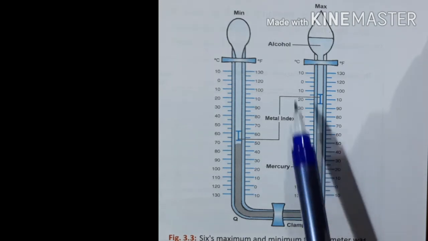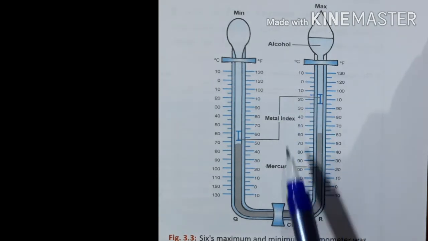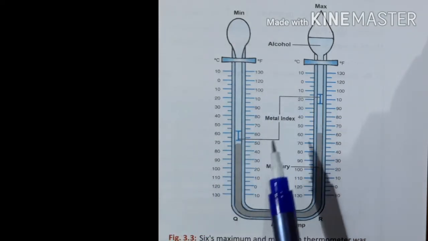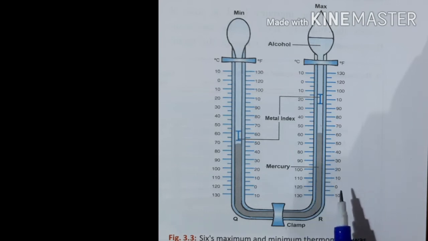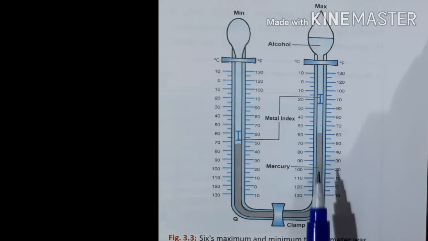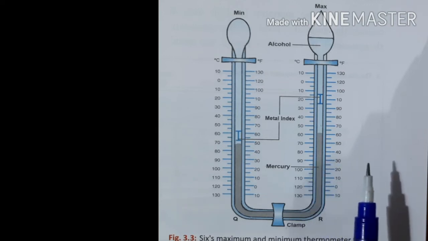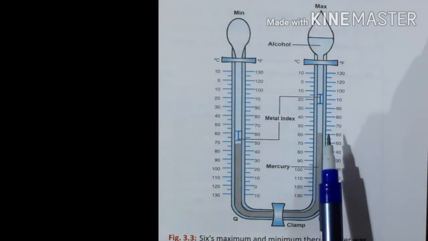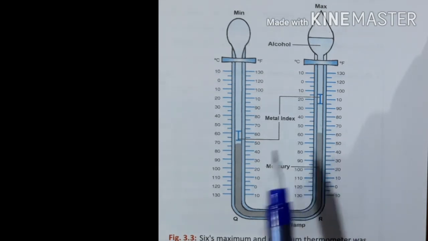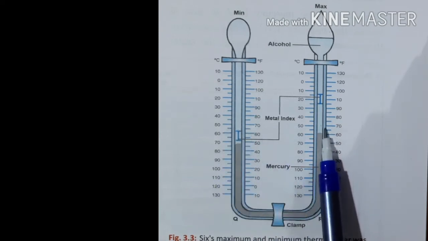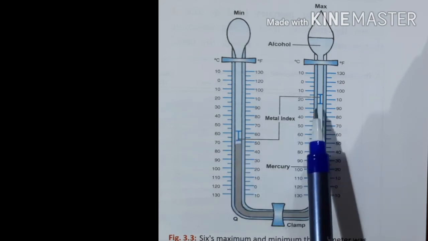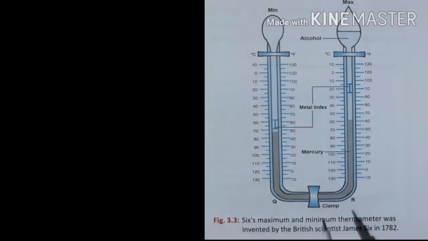And here you can find two liquids are used, mercury and alcohol. These two liquids will expand according to the increase in temperature, and they will contract according to the decrease in temperature, and both of them will not stick to the glass tube. That's why these liquids are used in the thermometer. So here this thermometer shows minimum temperature, here it is the maximum temperature, and you can find a metal index on both the limbs.